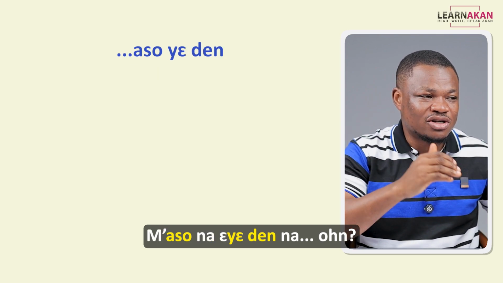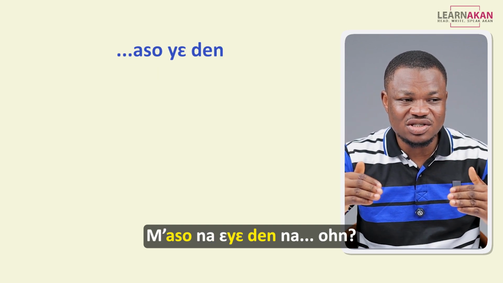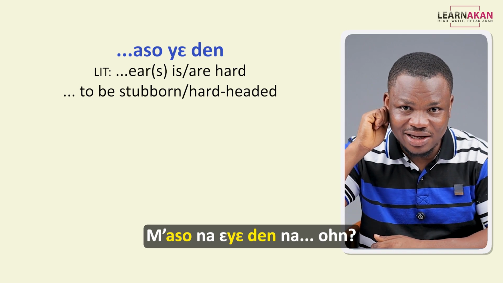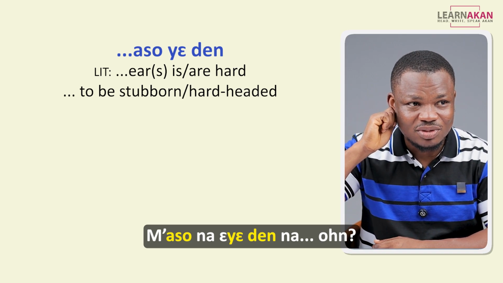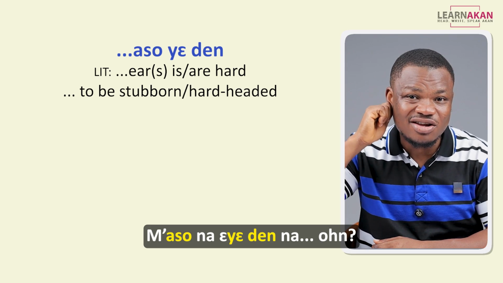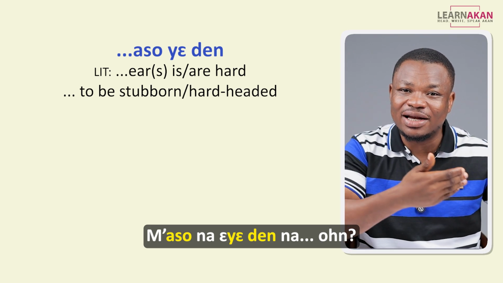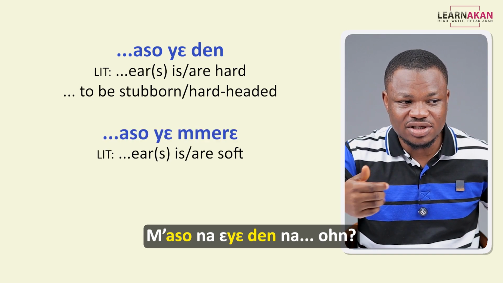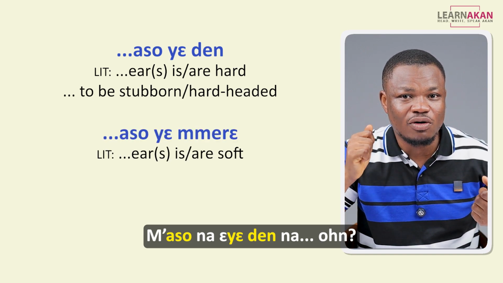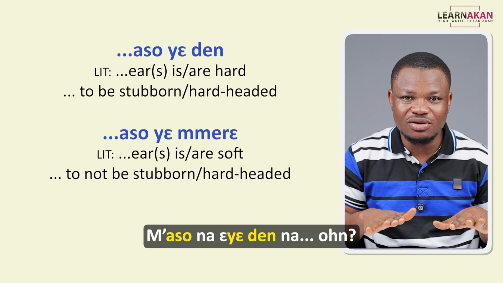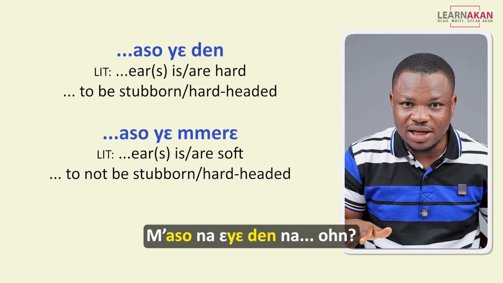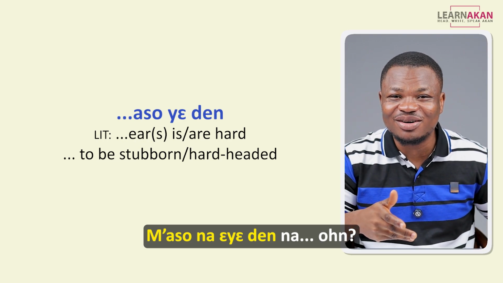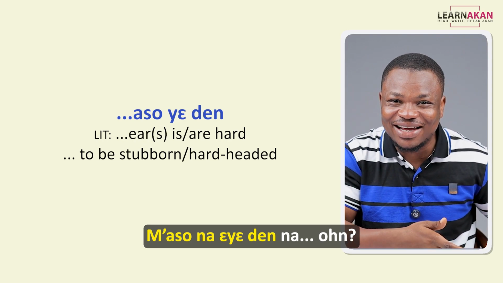When we say aso yedin, we use this to mean to be stubborn. So when someone's ear is hard, it's an idiom that means the person is stubborn. The opposite of this is also an idiom. If we say obi aswomre, someone's ear is soft, it means the person is calm, is not stubborn. So masona edin, I'm just stubborn. It's just stubborn that I am, right?